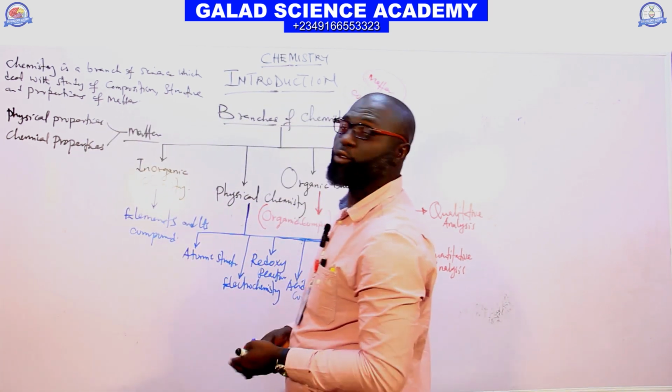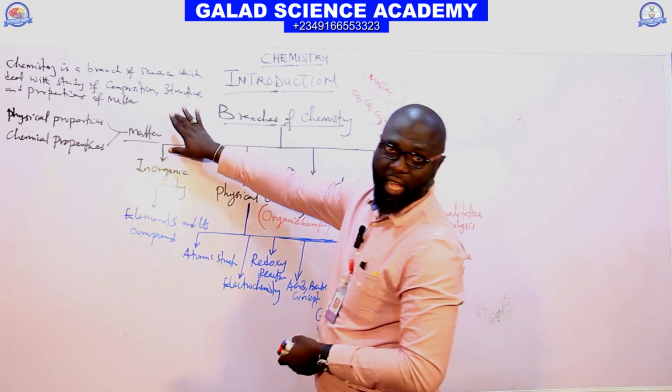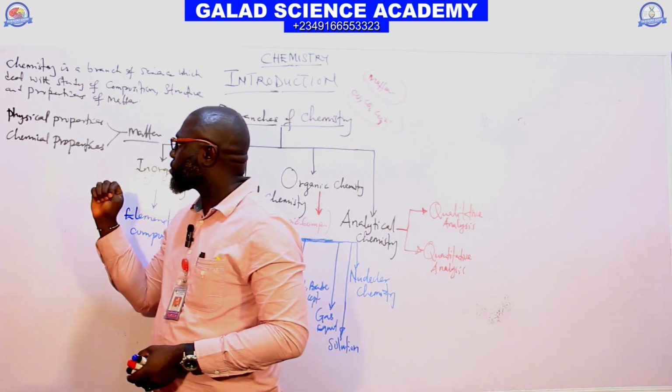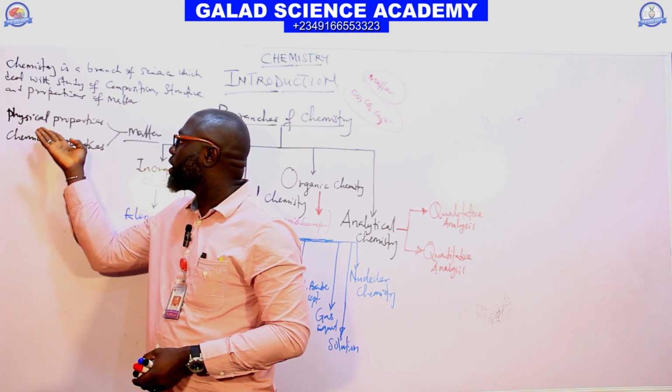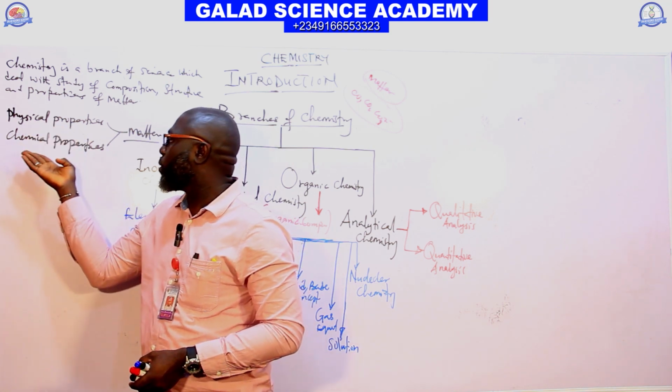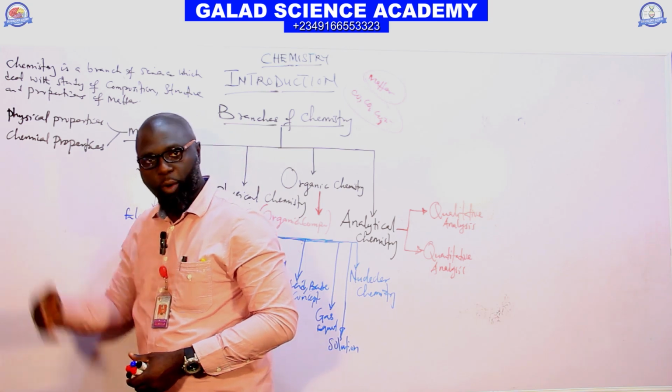Before we move to the next chapter, which is matter, let me explain what physical properties and chemical properties are.